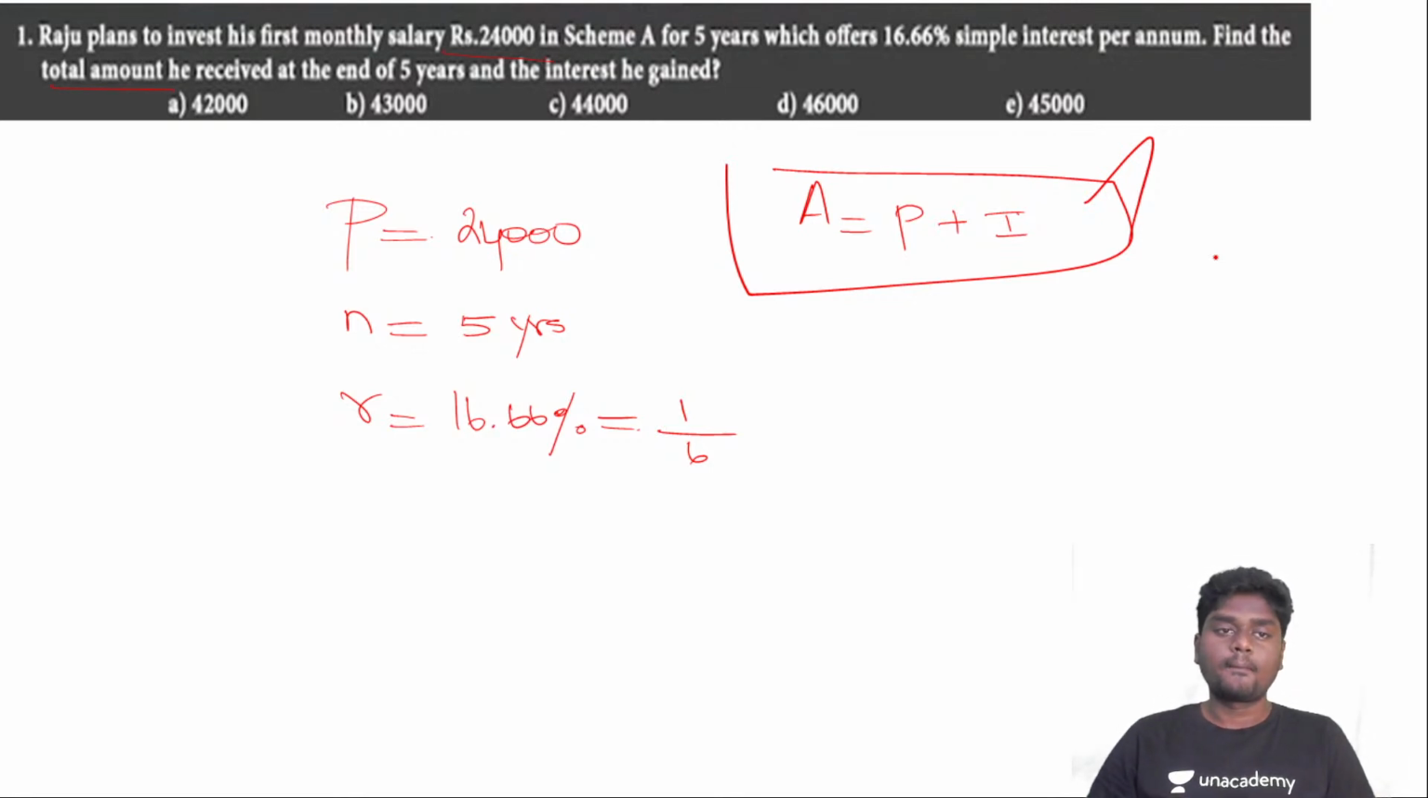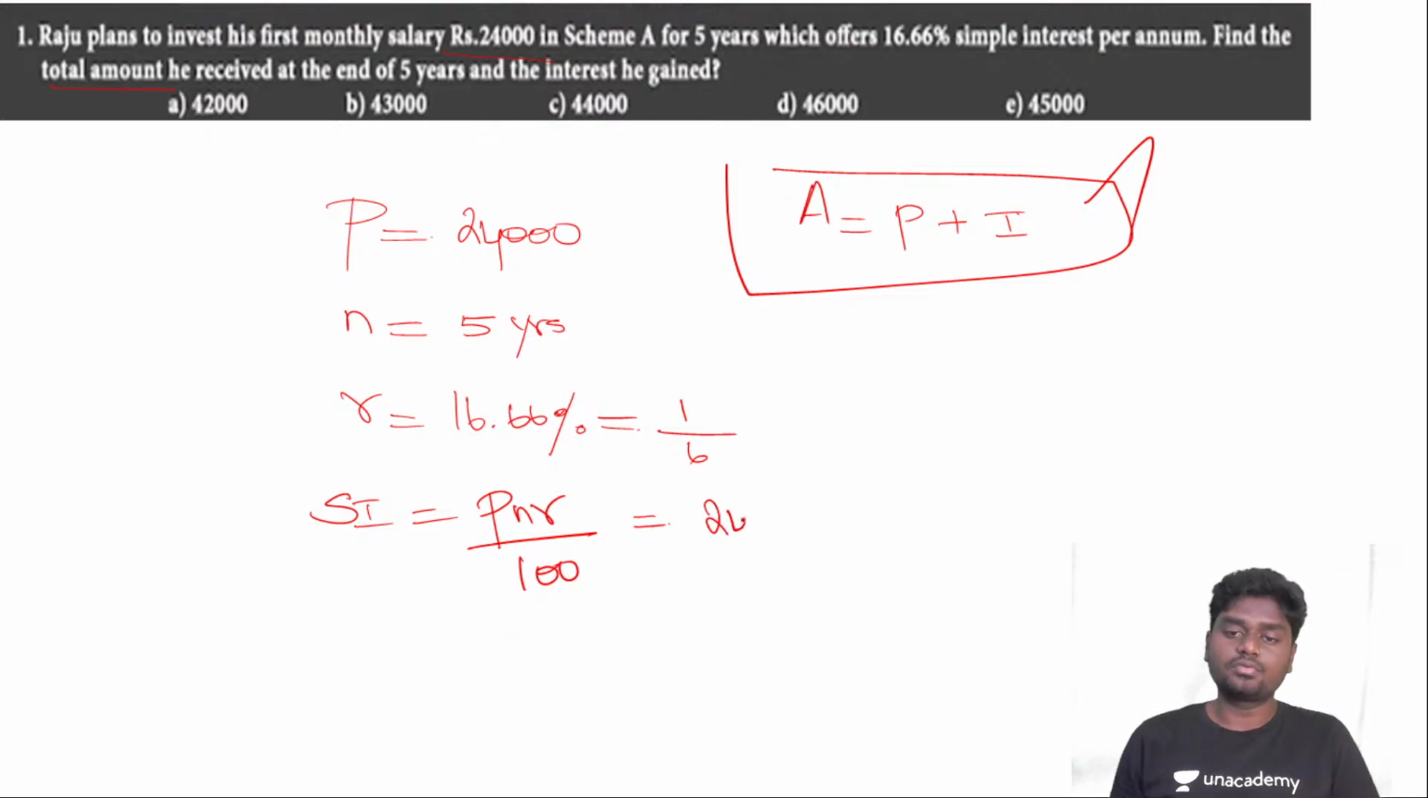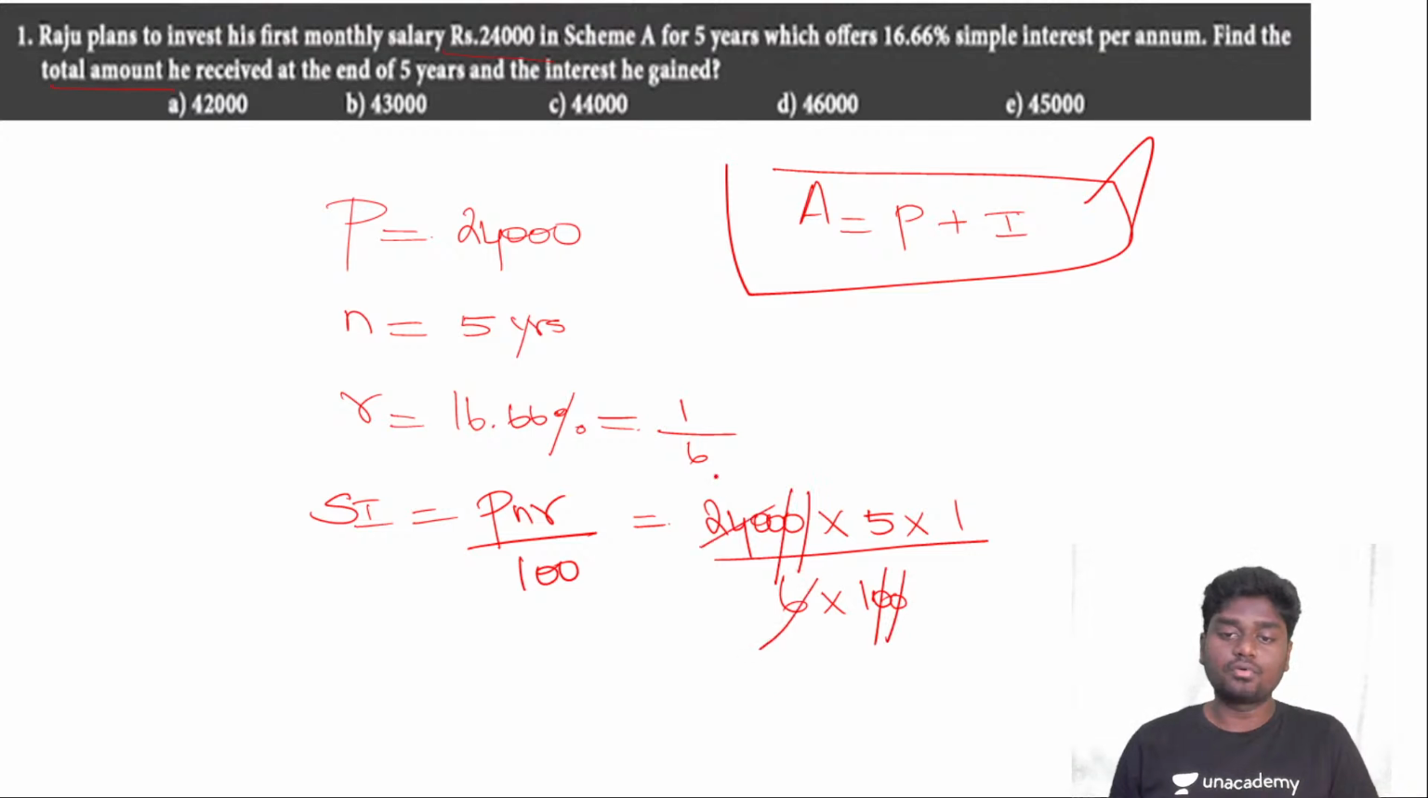So what to do here exactly? I know the fact that simple interest is nothing but PNR by 100. Yes, this is the ultimate formula that we know. And here, if you try to substitute, principal is 24,000, number of years is 5, and the rate is 1 by 6 into 100. So here, if you see, double zero, double zero goes out, and I can simply strike this off 4 times, you'll be getting 40. So 40 into 5 is going to be 200.